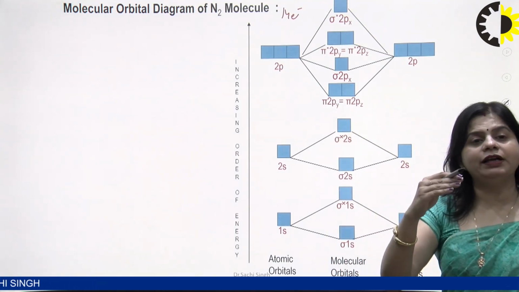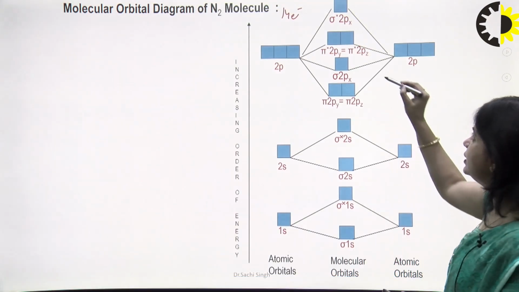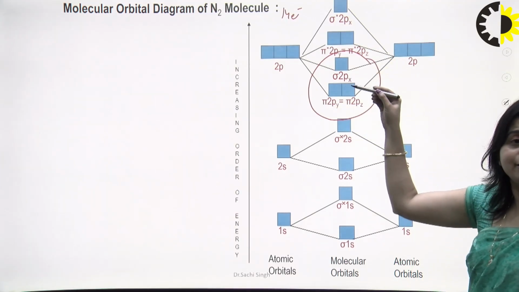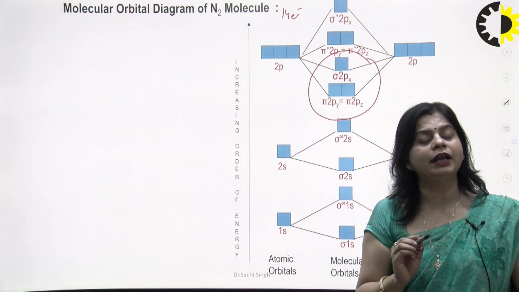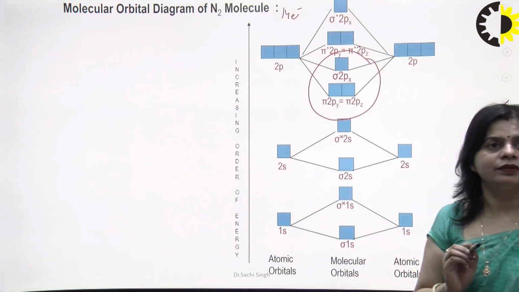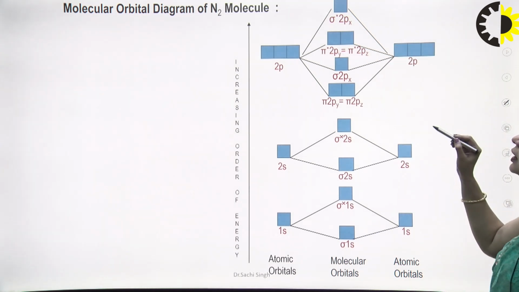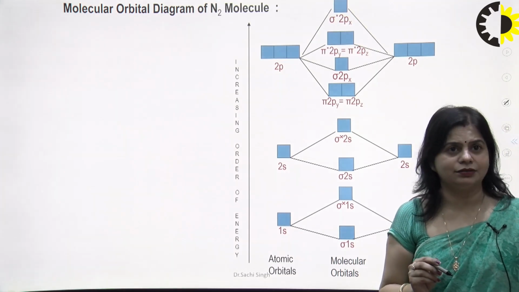Firstly, electrons fill in pi 2p y, pi 2p z, then sigma 2p x. This point is important. This diagram is important. That is the diagram for case 1, when the number of electrons is less than 40. And then the antibonding is pi star 2py equal to pi star 2pz.